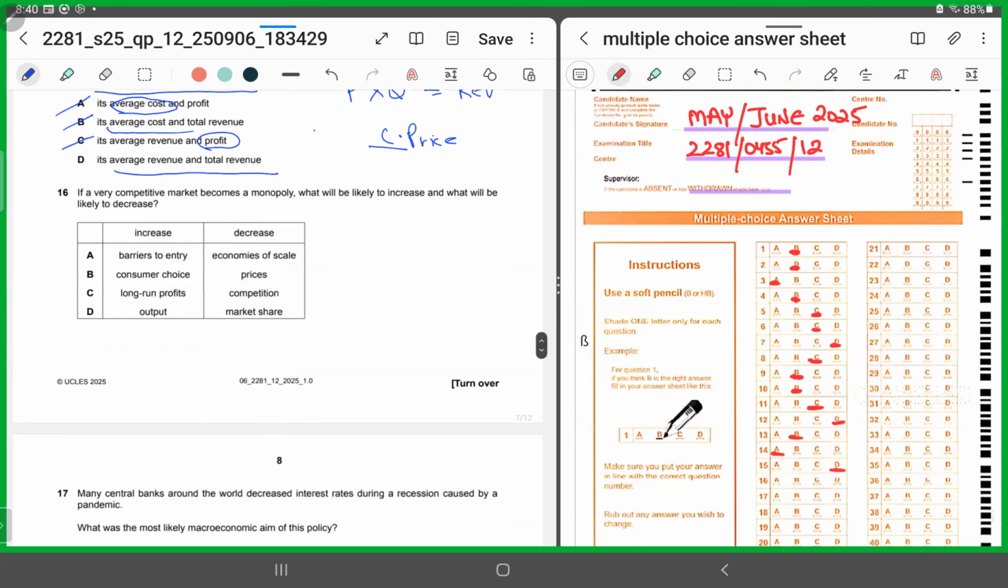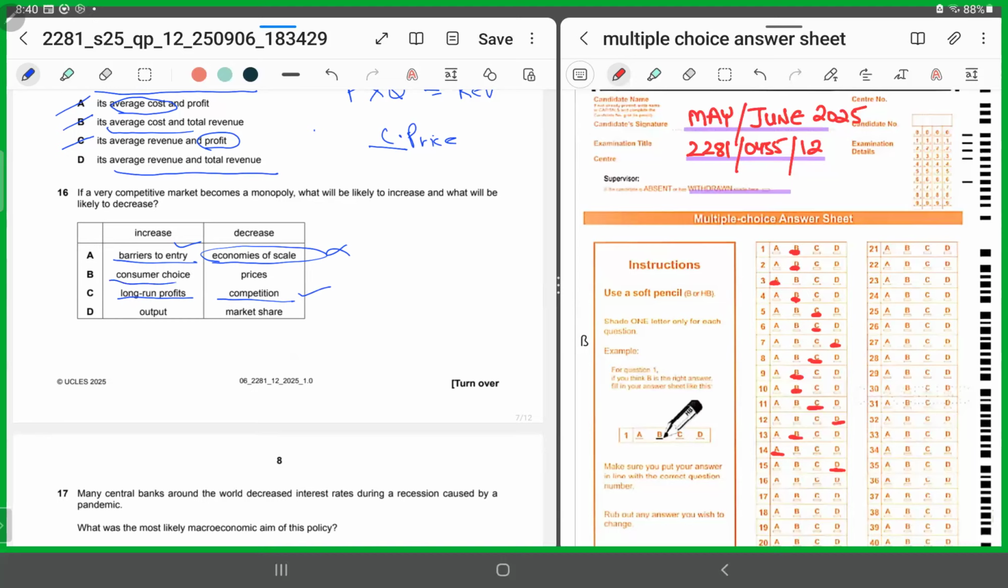MCQ number 16 says, if a very competitive market becomes a monopoly, what will be likely to increase and what will be likely to decrease? So if it's a very competitive market, it becomes a monopoly, what do you think should happen? Profits in the long run will increase and the competition has to decrease. Yes. Barriers to entry increase, but economies of scale should not have been decreasing. Because if it's a monopoly, it operates at a larger scale.